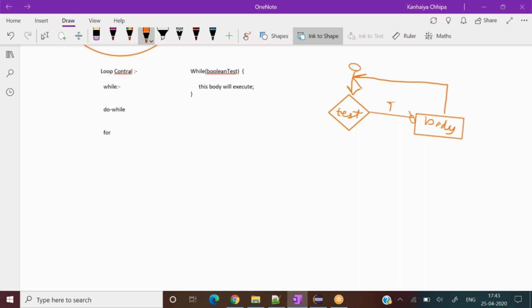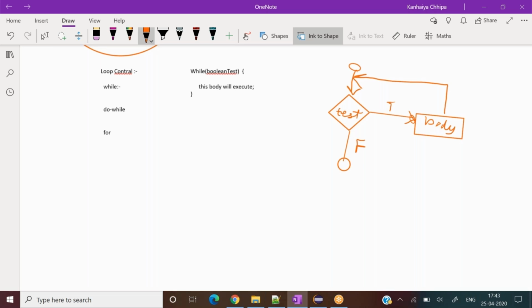See the diagram carefully. Every time I'm checking this statement, up till when? Until it gets false. Once it gets false, it will come out of the while loop.